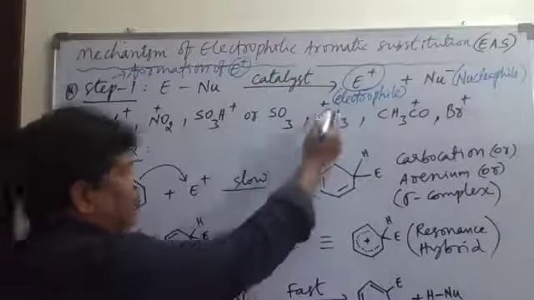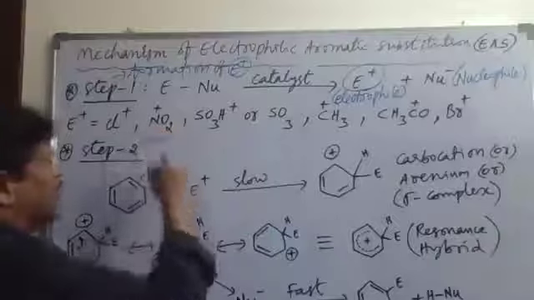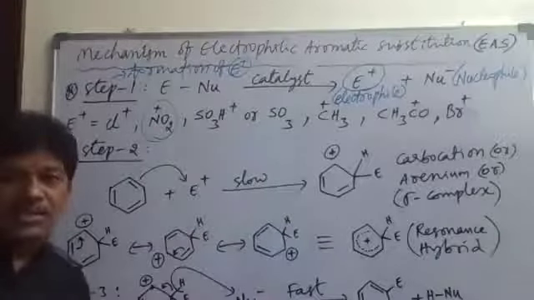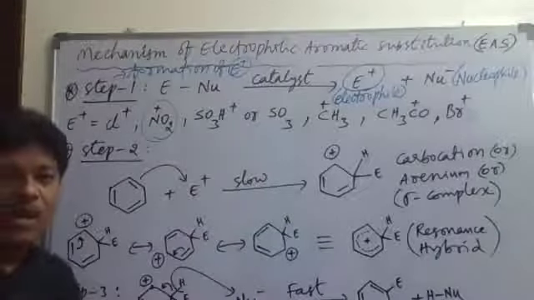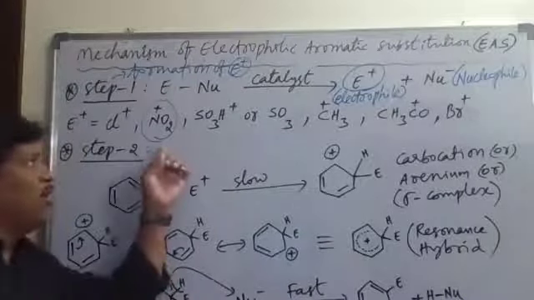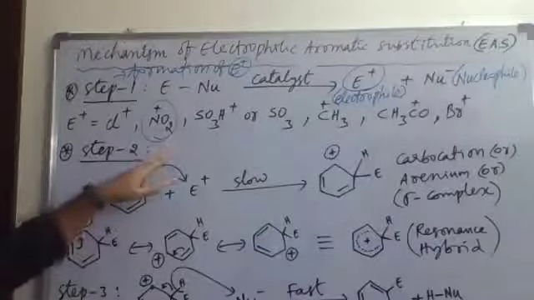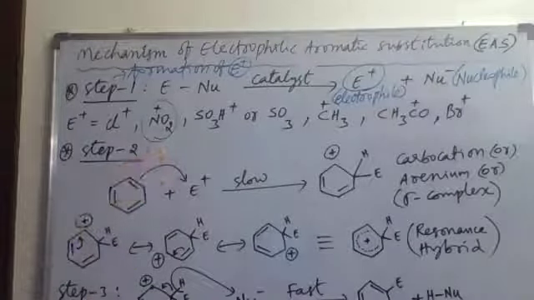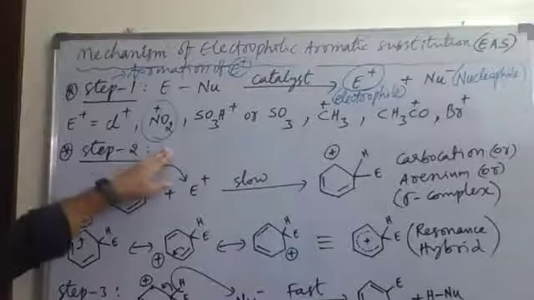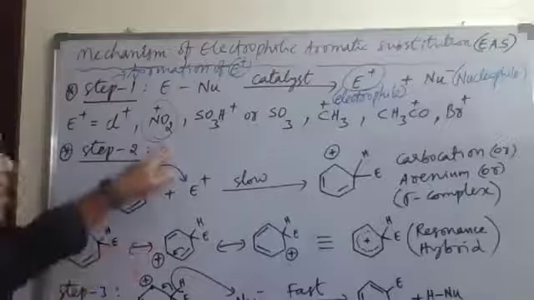Next, the electrophile used in this reaction may be NO2 plus. NO2 plus is called nitronium ion. This nitronium ion NO2 plus can be produced from the HNO3 molecule, meaning nitric acid.